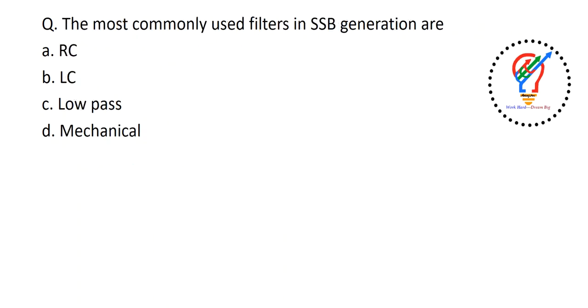The most commonly used filters in SSB generation are, the options are RC, LC, low pass, mechanical. So the most commonly used filters in SSB generation are mechanical. So the answer is D here.